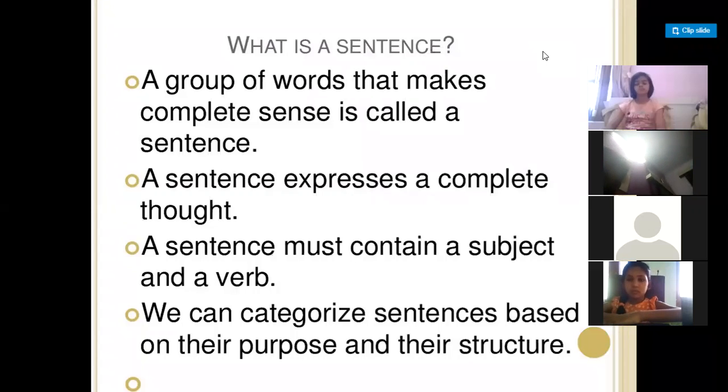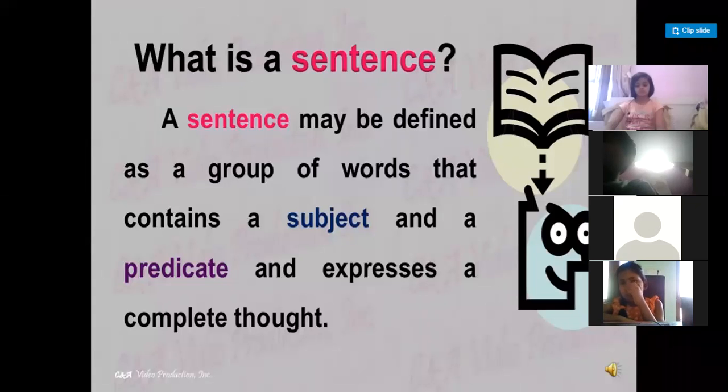Now, when we talk about subject and verb, we should know what a subject is and what a verb is in a sentence. Again, a definition: a sentence may be defined as a group of words that contains a subject and a predicate and expresses a complete thought. Subject and predicate are new things for you.